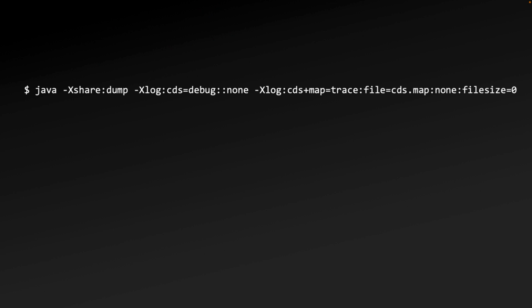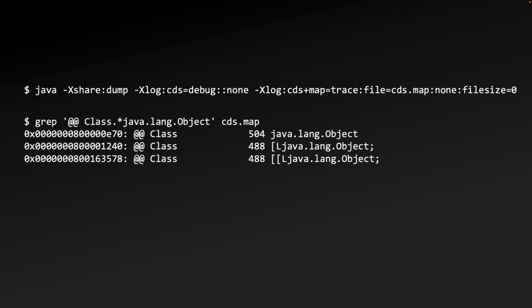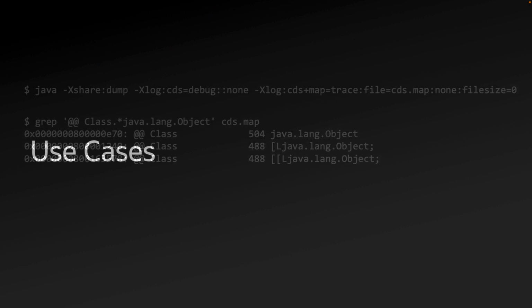Going back to inspect the archive file, this command also creates a file, cds.map, that lays out the memory location of all the archived objects. This file can be searched to review the memory locations of the archived classes, like in this example, looking for the instances of java.lang.Object.